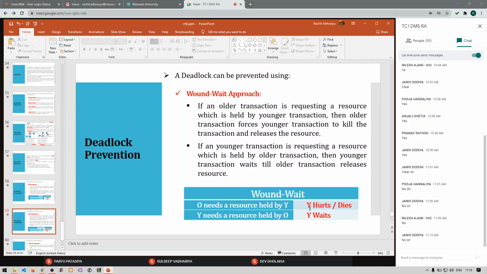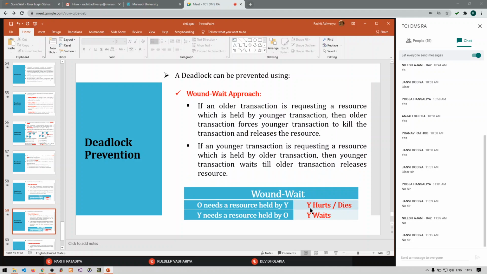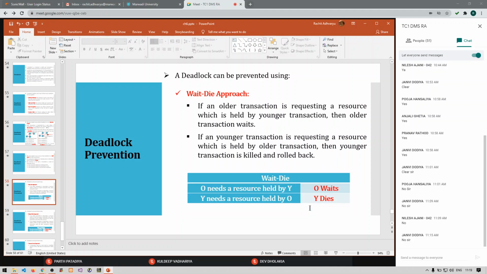So these are the main two techniques that are used for deadlock prevention: wait die and wound wait. Just go through both the slides again and compare how they work, and tell me if you have any doubts.